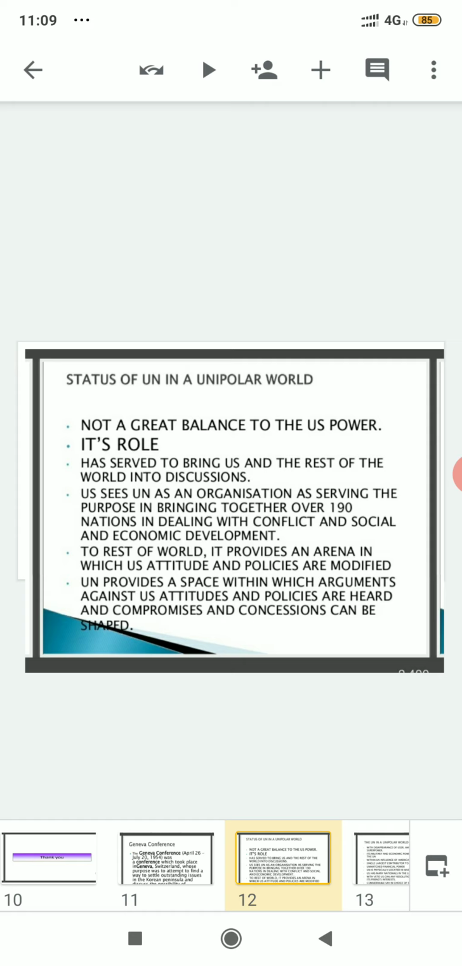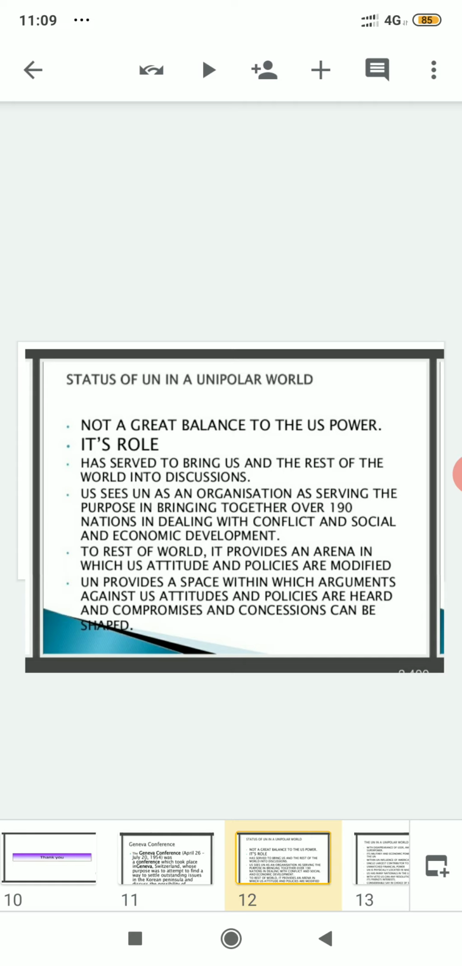Then the next point is, UN provides a space within which arguments against US attitudes and policies are heard, and compromises and concessions can be saved. So apart from giving the US the platform of not going to war directly, they are also made mandatory to abide by the rules and regulations set by the United Nations. Apart from that, the United Nations is also doing what? They are also listening to arguments against US attitudes and policies.